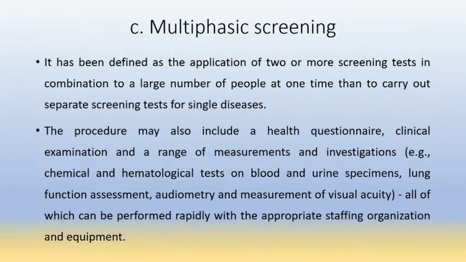Then multiphasic screening. It has been defined as the application of two or more screening tests in combination to a large number of people at one time, rather than carrying out separate screening tests for a single disease. Two or more screening tests together is called multiphasic screening.